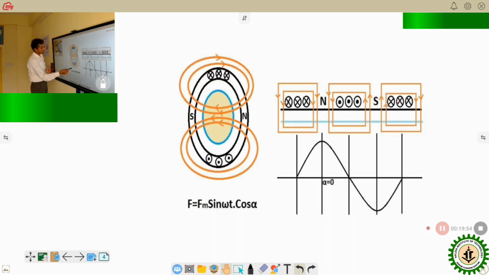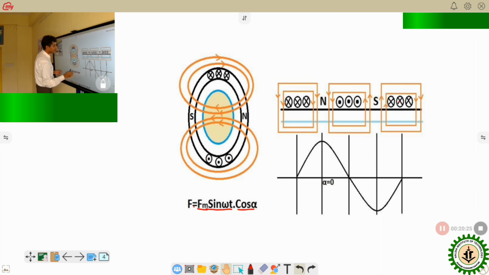So there will be one sinusoidal term with respect to time. That means the magnitude of the MMF is varying sinusoidally like current. So this F_sm sin omega t is varying sinusoidally. This represents the magnitude of the MMF. And what is cos alpha? Cos alpha is the distribution of the MMF in space.